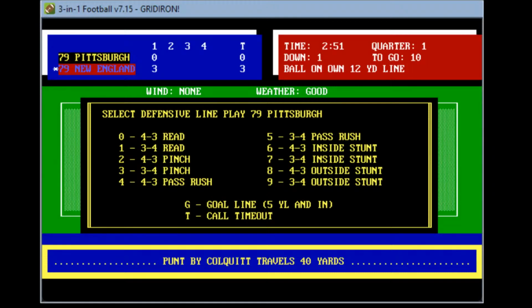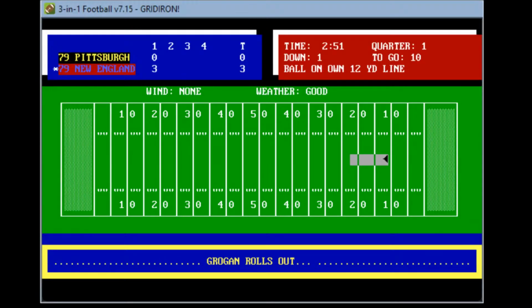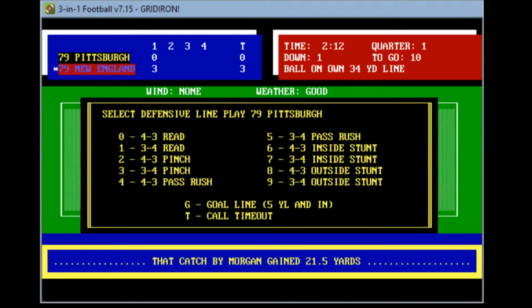They won this actual game in overtime by 3 points. So again, a very close ball game. We'll go back to our 4-3 standard man to man. Here we go. Grogan rolls out, searching for Morgan, wide open, passes it. He makes a great catch at the 21, stopped at the 34-yard line, gain of 21 for Stanley Morgan, a young-looking receiver at the University of Tennessee, one of the high-flying receivers on this Patriot team. So a big first down, 2:12 to play.